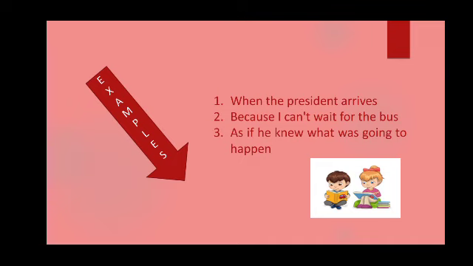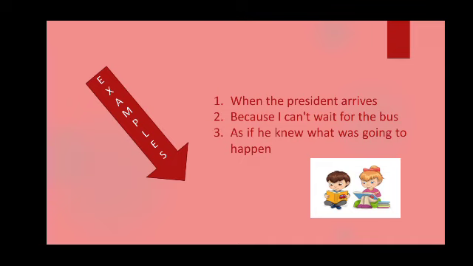So, now see the words when, because, as if. All these words are acting as conjunctions which will have to join with the independent clause. So, the conjunctions or the subordinating conjunctions are joining the main clause or independent clause with the dependent clause.